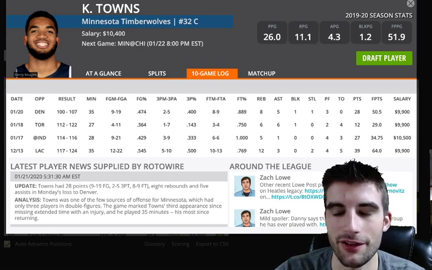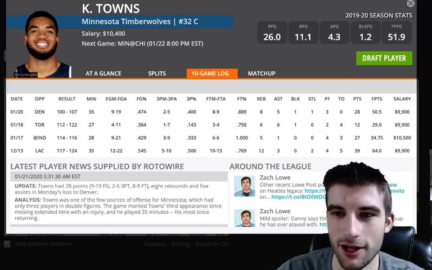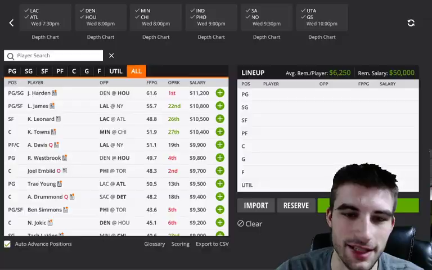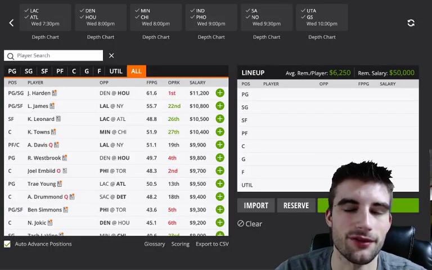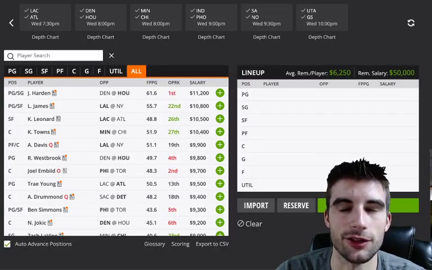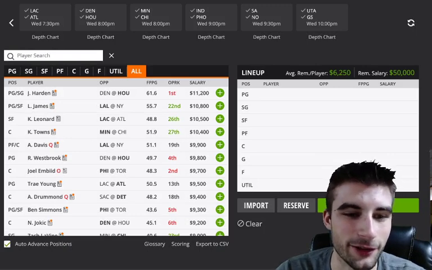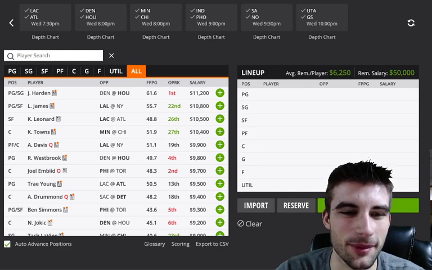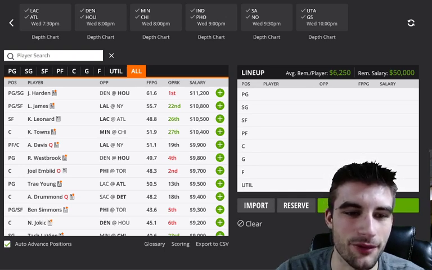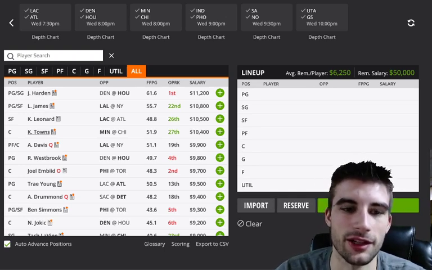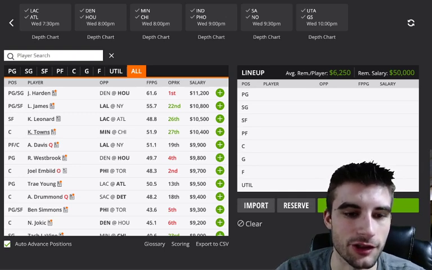I mean, if you just look on DraftKings, what does it say? Chicago's bright green, 27th. So it's a great matchup for Karl-Anthony Towns, and I would definitely be looking to fit him in my lineups if the salary cap lets me do so. I do like Karl-Anthony Towns, but I also said there's not a lot of value on this slate, so I'm not totally sure how easy it's going to be to spend up for a big guy, but depending on injury news throughout the day, we'll see. But I do like Karl-Anthony Towns quite a bit.